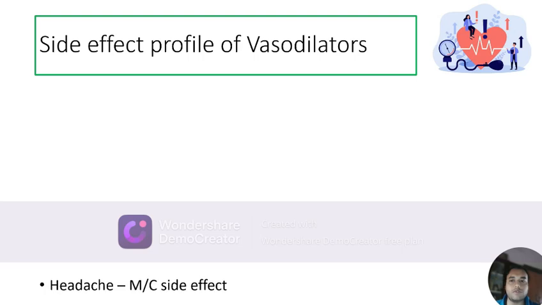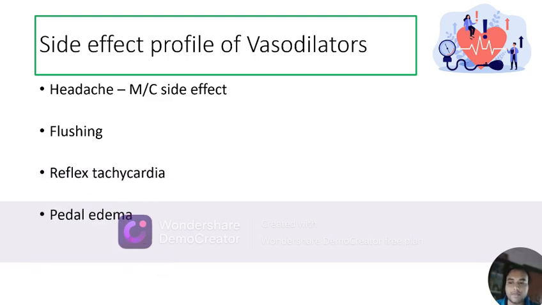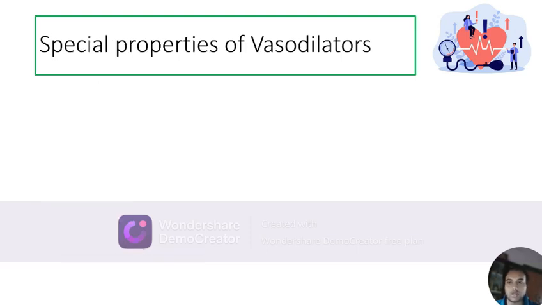So what is the side effect profile of vasodilators? Headache is the most common side effect due to vasodilatation of the cerebral blood vessels. Flushing is seen due to cutaneous vasodilatation. There is a reflex tachycardia. Pedal edema is seen and orthostatic hypotension is seen. So the side effect profile is quite similar to that of the calcium channel blockers.